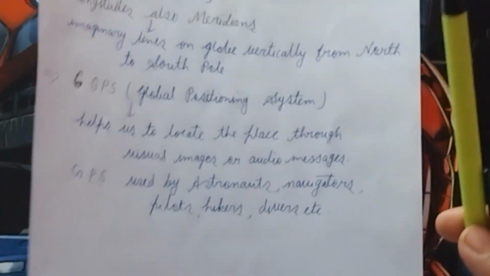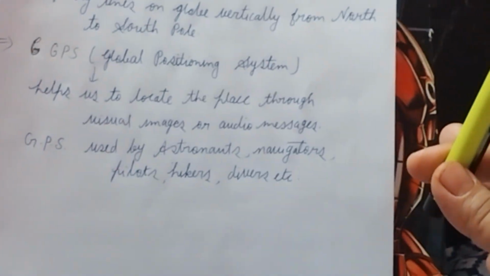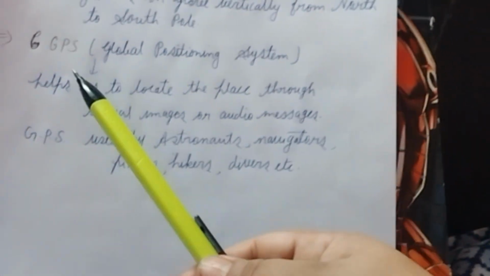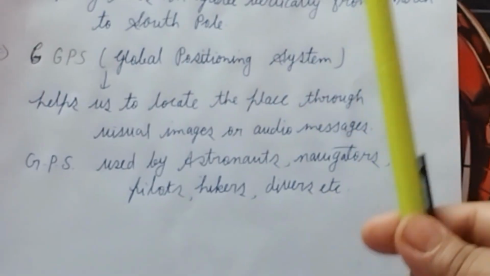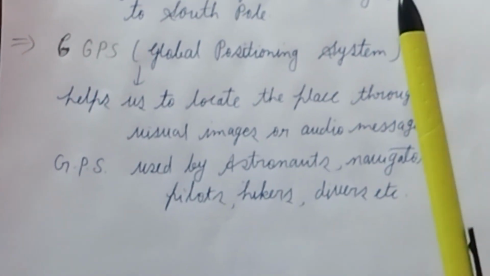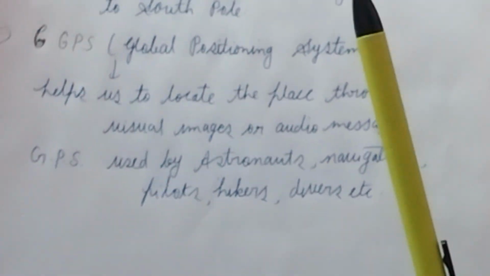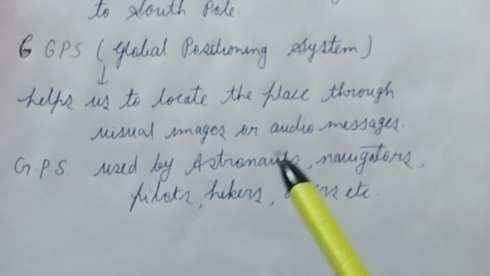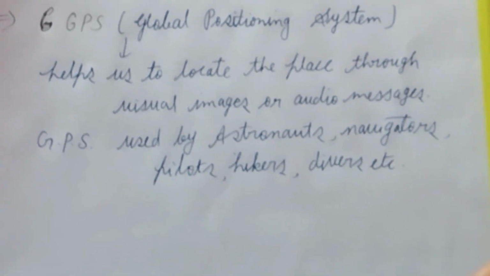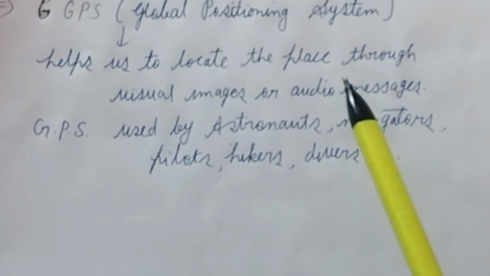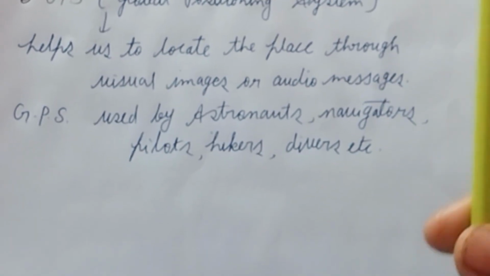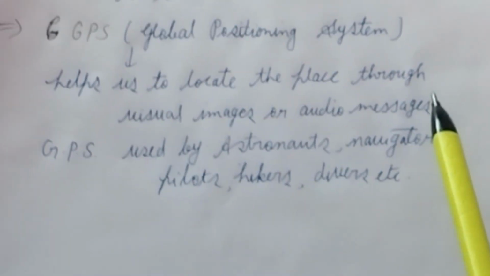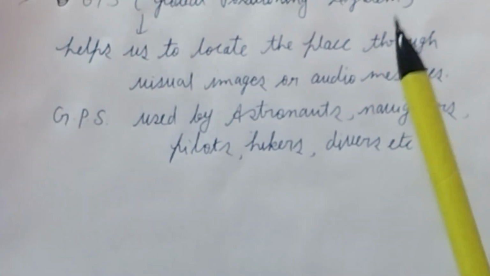When we travel in our vehicles in a new place, what do we often use? We use the GPS. So, what is GPS? GPS full form is Global Positioning System. We use the GPS coordinates. This system helps us to locate the place of our interest through visual images or audio images. The GPS identifies all the places in its system using the coordinates of latitudes and longitudes. And GPS is used for navigation by astronauts, navigators, pilots, hikers and divers.